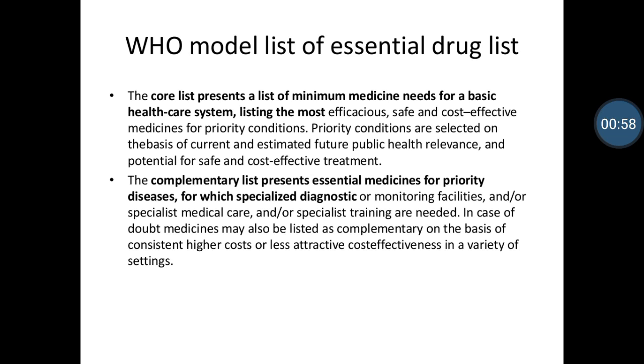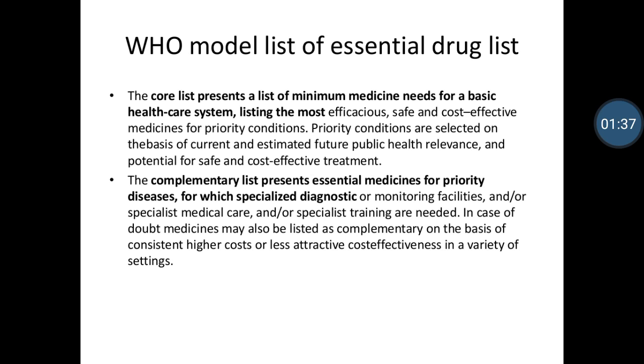And potential for safe and cost effective treatment. So that is very important for the essential drug list. Then the next part is the complementary list, which presents essential medicines for priority diseases for which specialized diagnostic or monitoring facilities are needed. Meaning priority diseases, for example any area containing a high risk of typhoid or a high risk of malaria for the patient. This type of medicine should be available. That is known as very essential medicines.